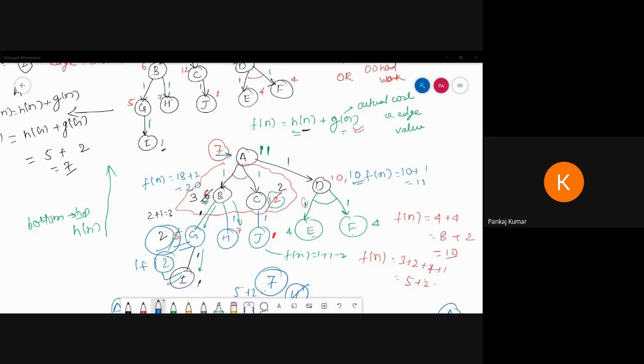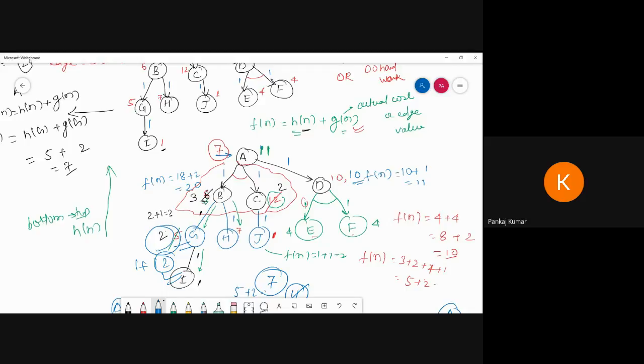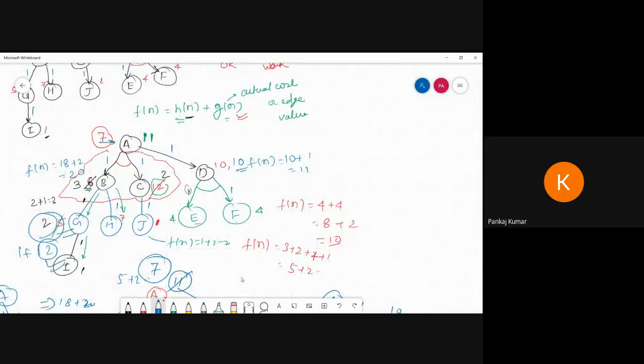So now one thing is that here we can also introduce the concept of admissible.